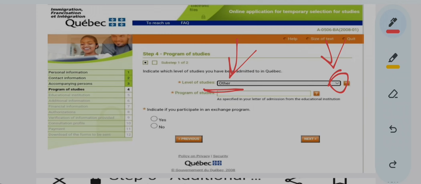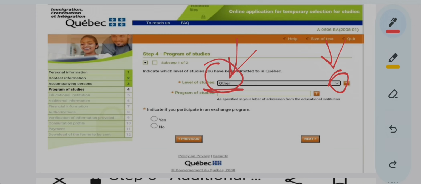Otherwise, all the details are always written on your offer letter, whether your program is masters, bachelors, whatever, and that is what you mention over here. Only in the very rare situation where you don't have any information do you select other.